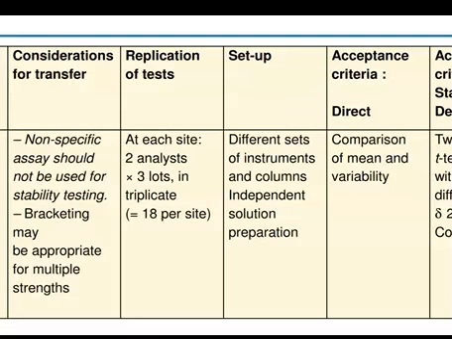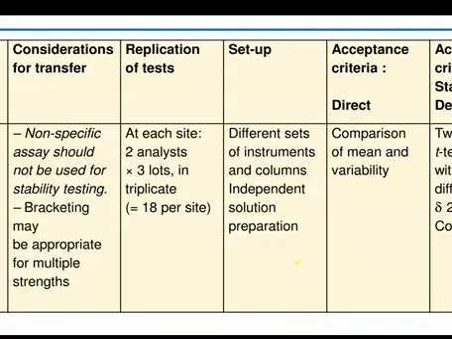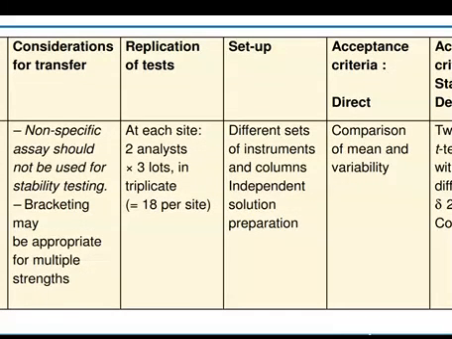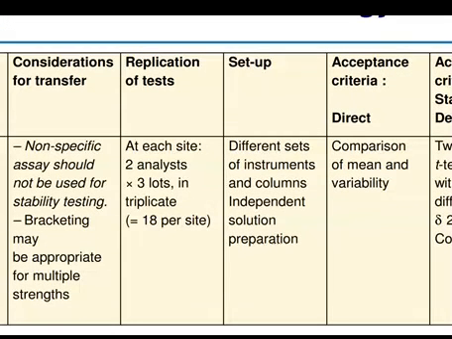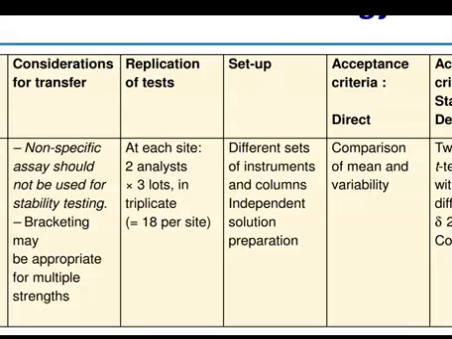Replication of test at each site, 2 analysis into 3 lots in triplicates, that is 18 per site. Then what is the setup? Different sets of instruments and columns, independent solution preparation. Acceptance criteria, direct comparison of mean and variability. And acceptance criteria, statistically derived: 2 one-sided t-tests with inter-site differences, delta 2% and 95% confidence level.